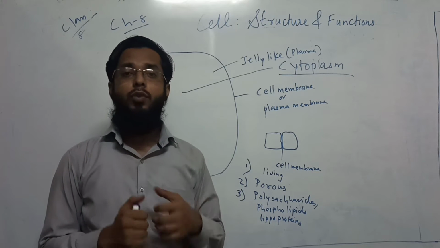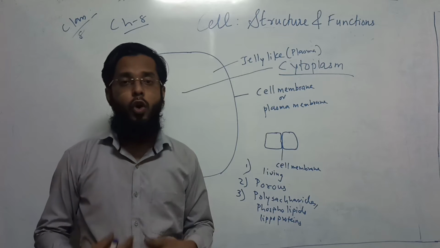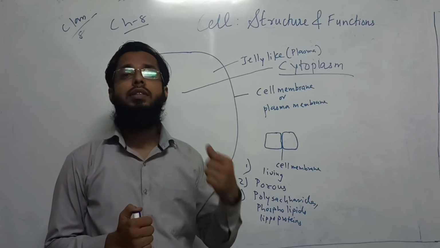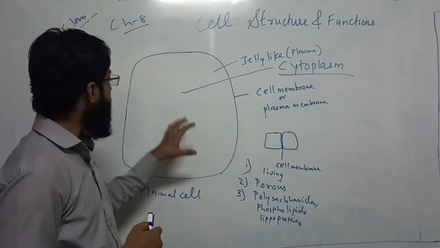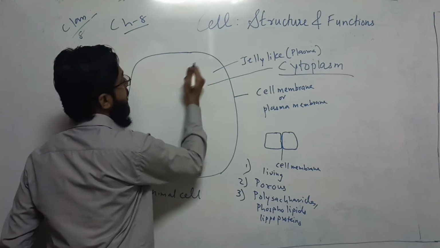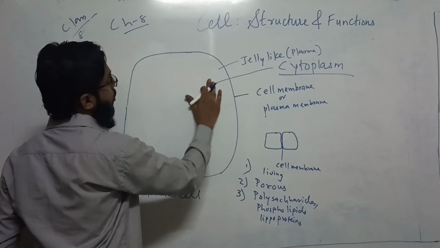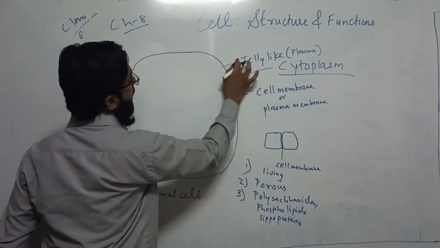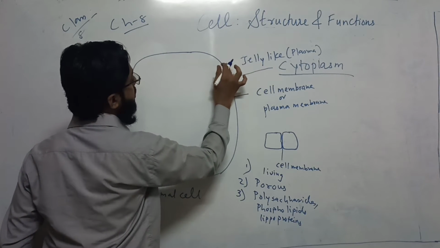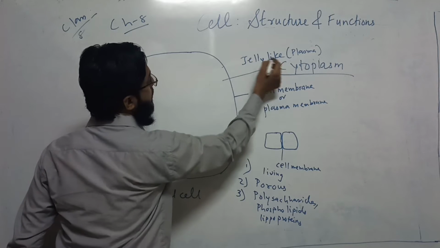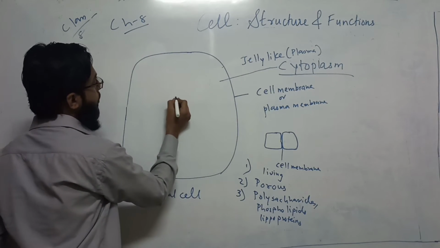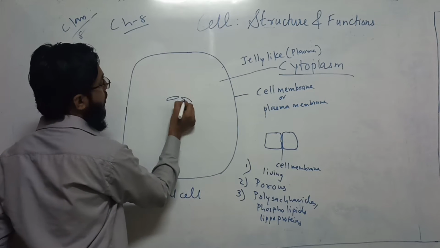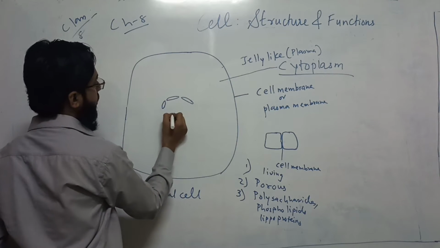I told you yesterday, what are cell organelles? Like we have organs in the body, in the same way cells have certain organelles. This whole area is cytoplasm, a jelly-like structure, and everything is in the cytoplasm. Inside this cytoplasm, we have the nucleus.